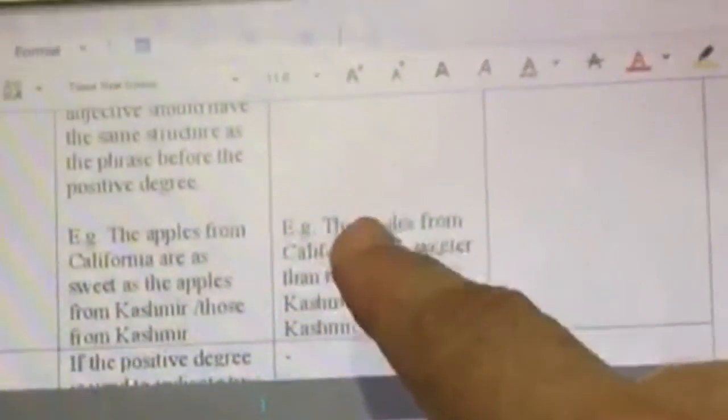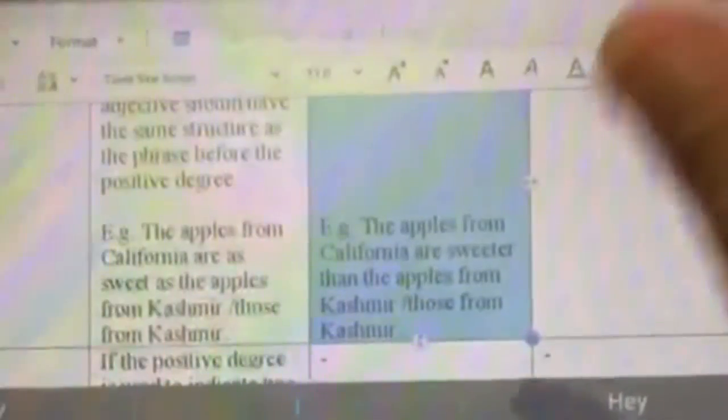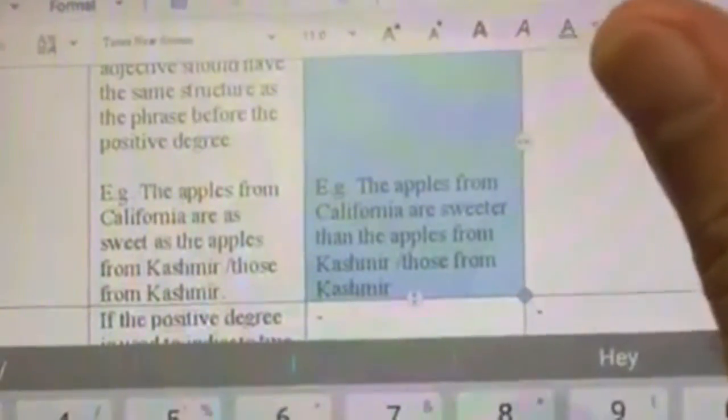The same applies to the comparative degree. So the apples from California are sweeter than the apples from Kashmir, or the apples from California are sweeter than those from Kashmir. So the structure of the phrase before the positive or comparative degree of the adjective should be the same structure that is there after it. Got it? Let's look at the next rule.